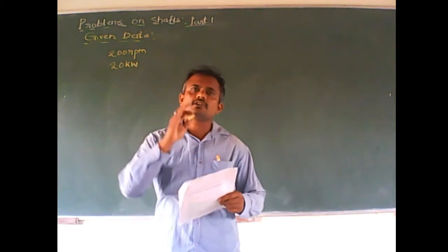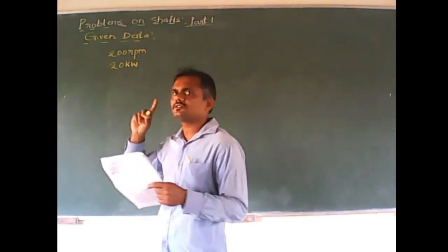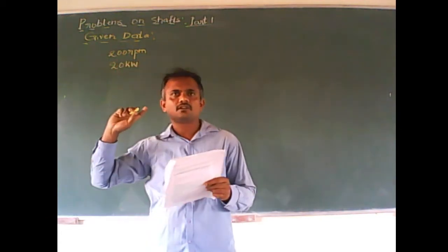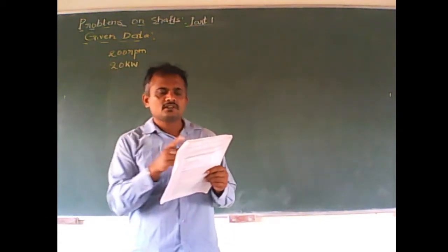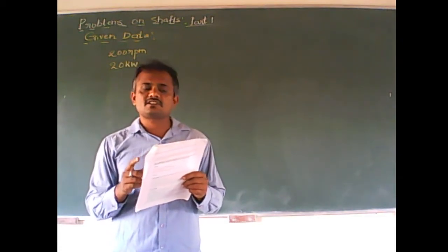According to the data handbook, the notations or letters which are given, according to that you have to write. Understood? Afterwards, the shaft may be assumed to be made of mild steel with an allowable shear stress.